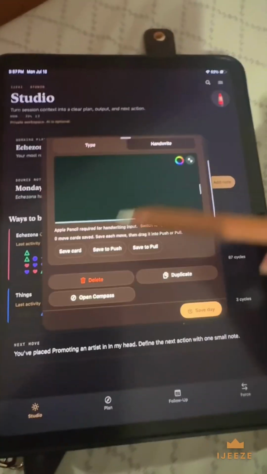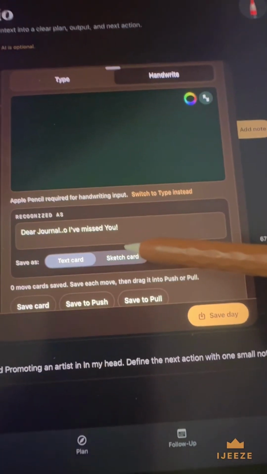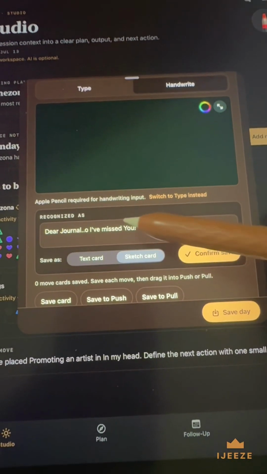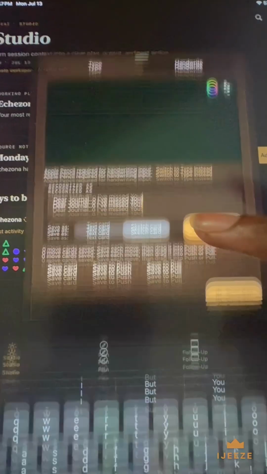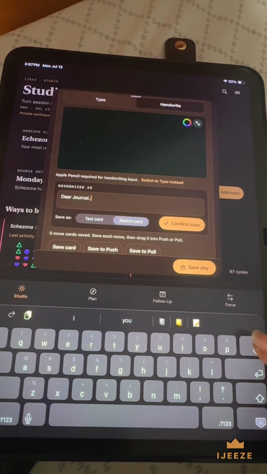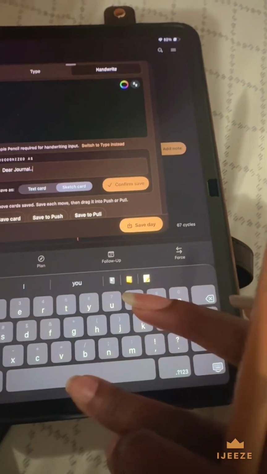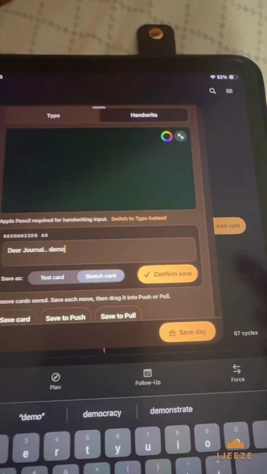And so I'm going to save this card. Oh, this is also like a quick tutorial as well. I'm going to save it as a sketch card, but the text here, so you can search it up, you can put whatever you want it to say. It tries to read your handwriting obviously and give you the text, but I'm just going to do dear journal demo. There we go. And then I'm going to click confirm save.